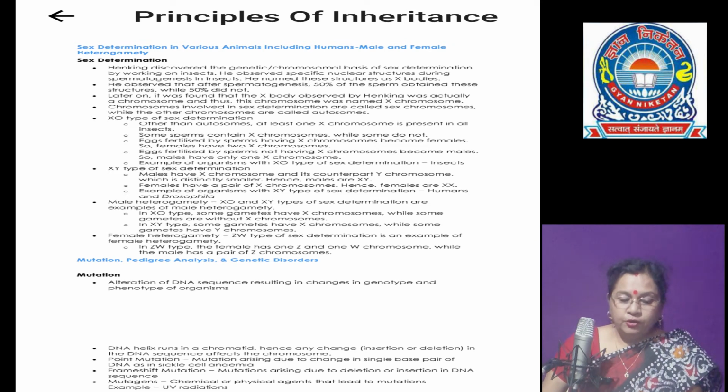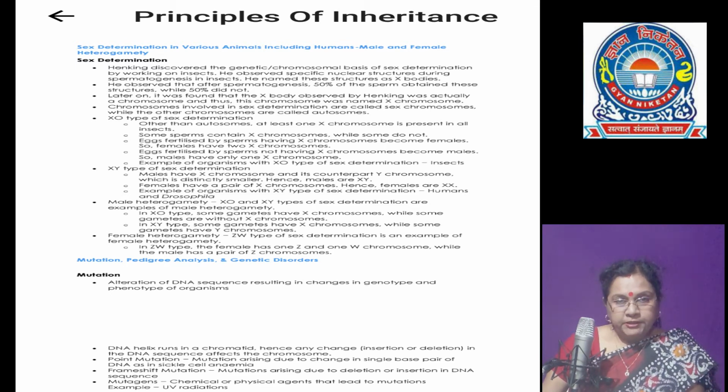In Drosophila also, the male carries autosomes plus XY, whereas the female carries autosomes plus XX chromosomes. But in grasshopper, the male has only one X chromosome besides autosomes, and the female has a pair of X chromosomes.